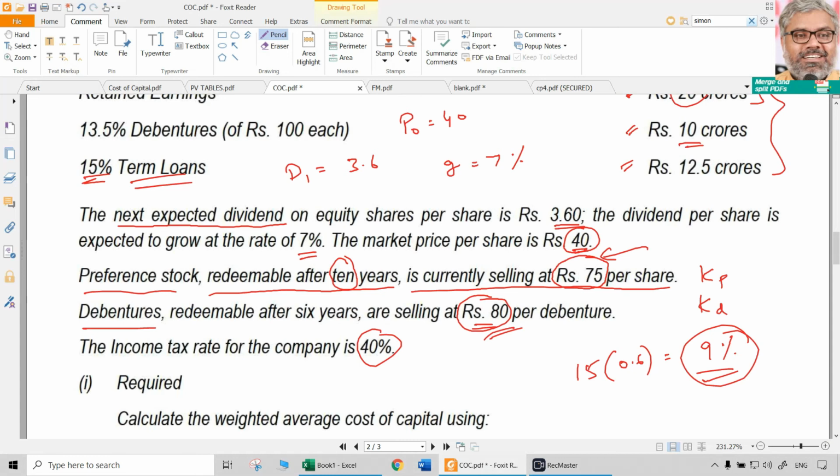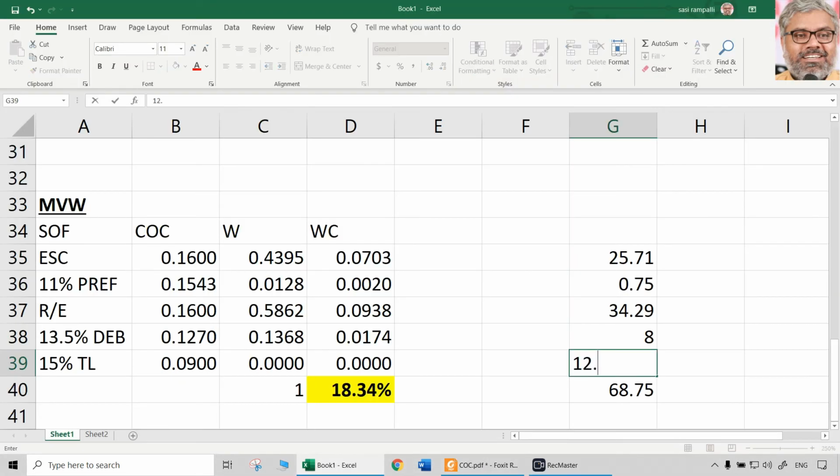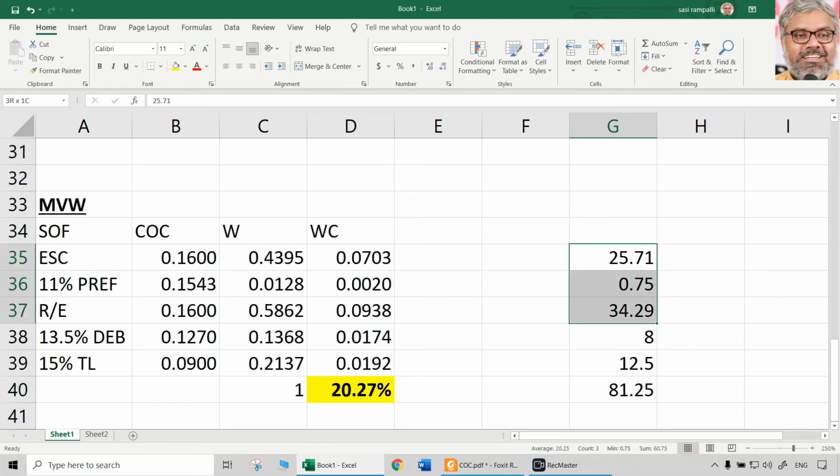Next, term loans will not have a market value, so the same book value has to be taken, which is 12.5 crores. We cannot ignore that. Where market value is not there, book value has to be taken. So the total of all the market values is 81.25.